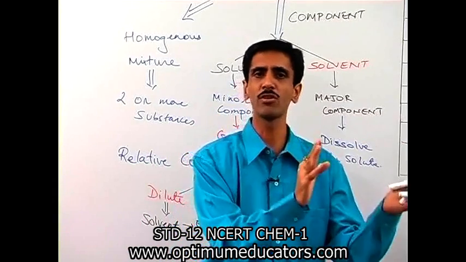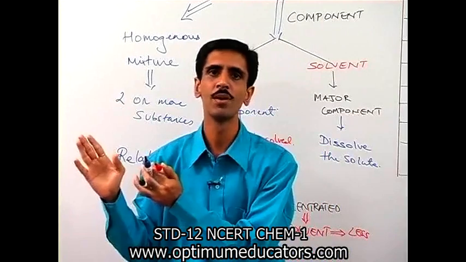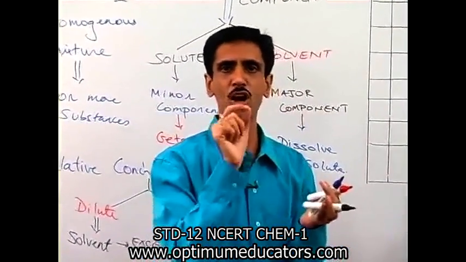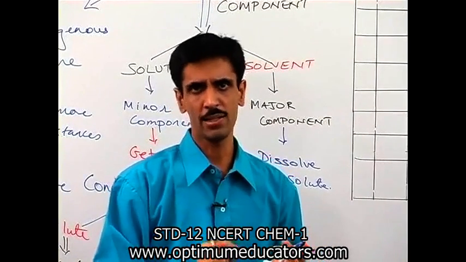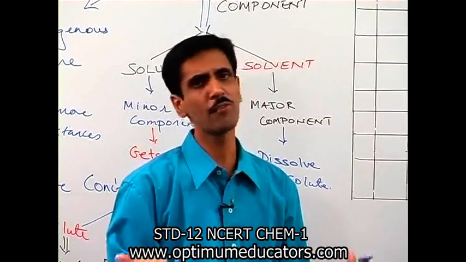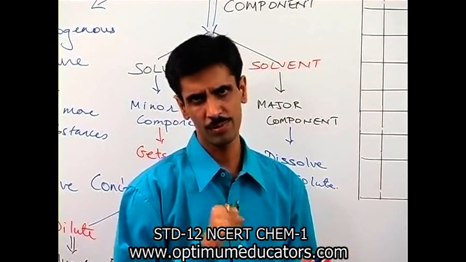OK, so I hope you understood the basis of classification differs. So in this particular basis of classification, where we talk about the physical states, as I told you, the solute and the solvent can be in any of the phases. That means solid, liquid as well as a gas.